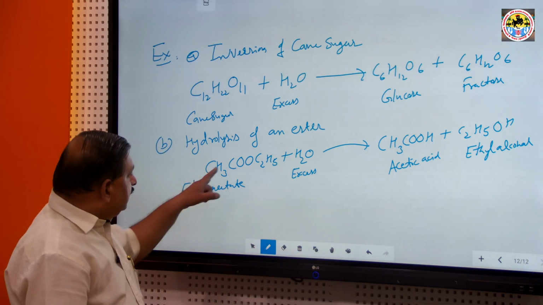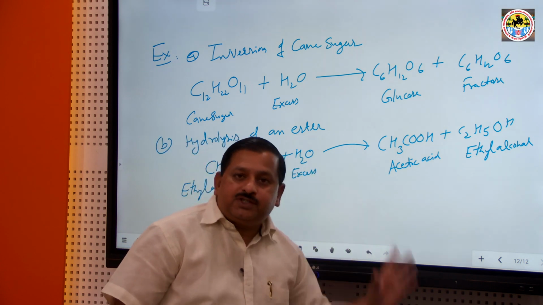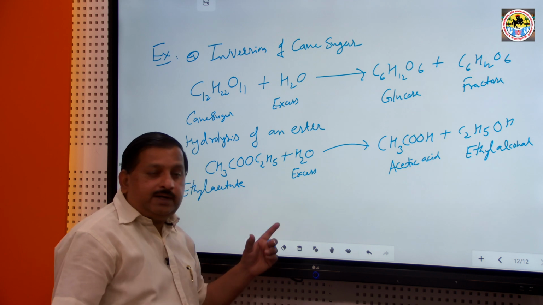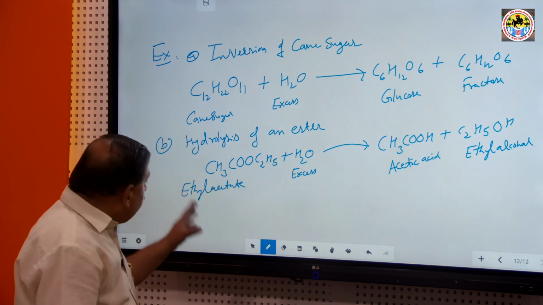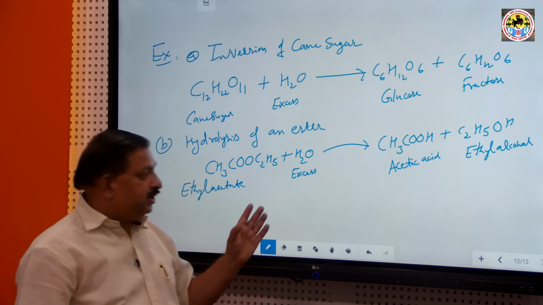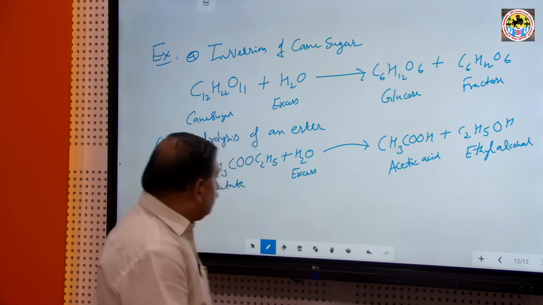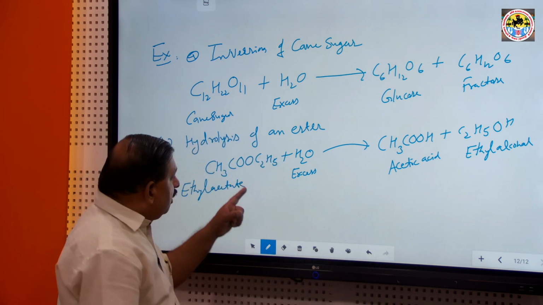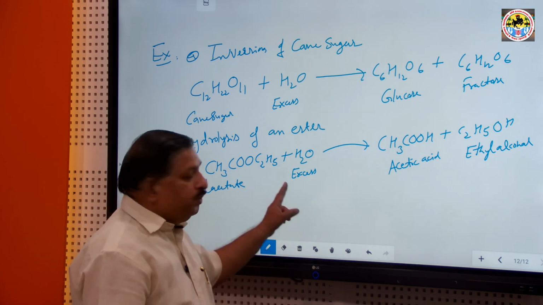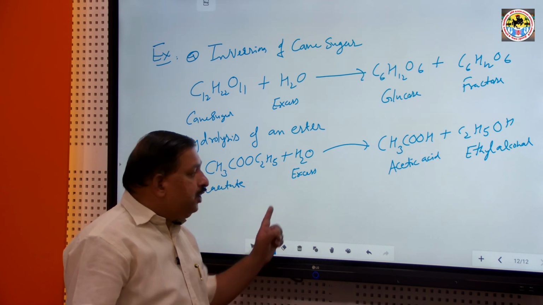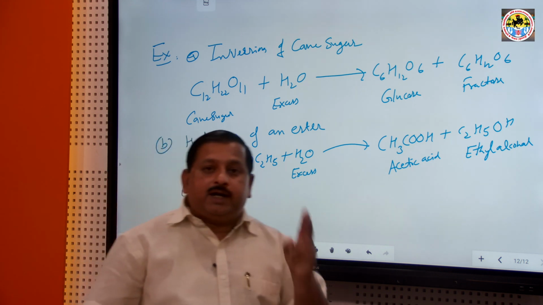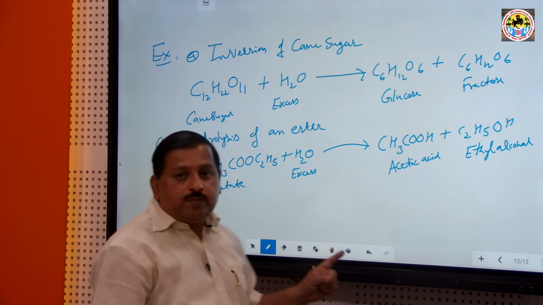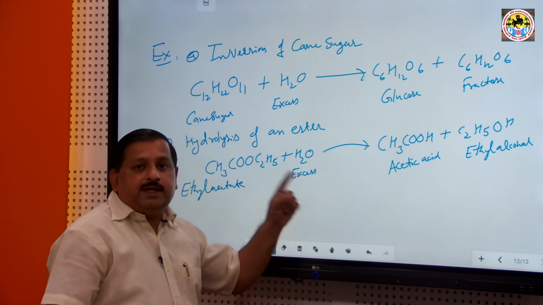In this reaction, ethyl acetate is hydrolyzed to give acetic acid and ethanol, and water is present in excess. So, during the reaction only one reactant molecule, ethyl acetate, changes its concentration to form acetic acid and ethanol. This is another example of a first order reaction, but the molecularity of the reaction is 2: one is the ethyl acetate molecule and the second is the water molecule. So, two reactant molecules participate in the chemical reaction. The molecularity is 2, but the order of reaction is 1.